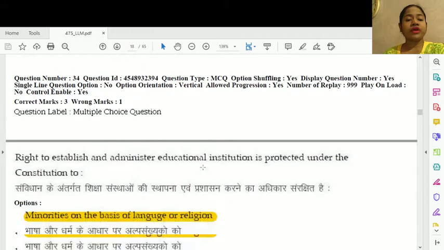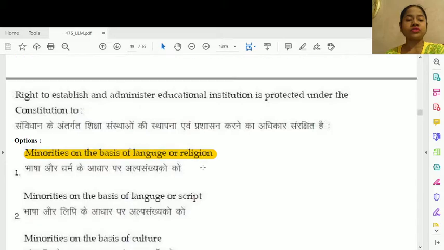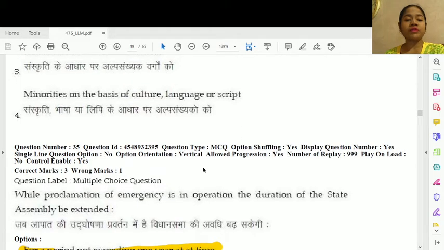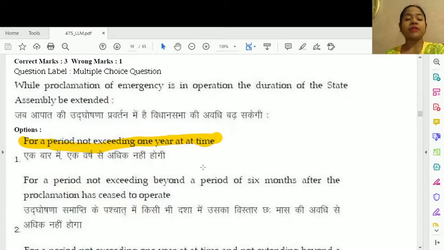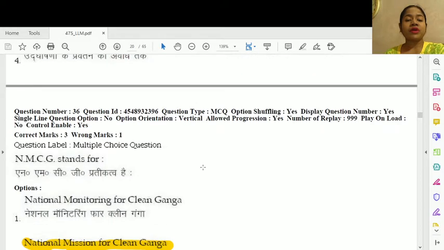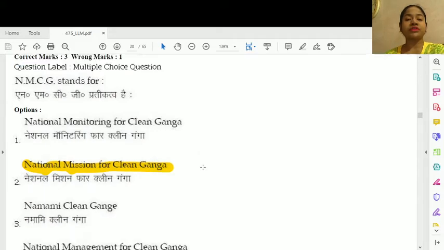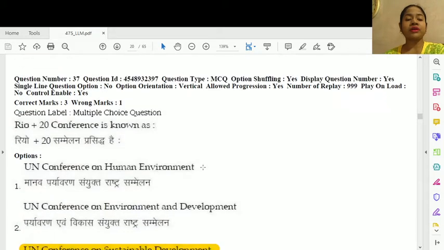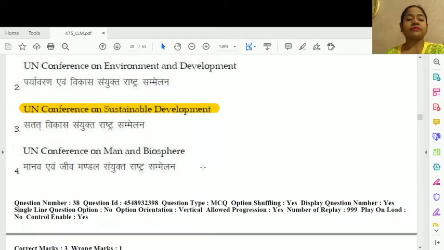Question number 34. Right to establish and administer educational institution is protected under the Constitution to minorities on the basis of language or religion. Question number 35. While proclamation of emergency is in operation, the duration of the state assembly can be extended. This is option number 1, for a period not exceeding 1 year at a time. Question number 36. NMCG stands for National Mission for Clean Ganga. Question number 37. Rio Plus 20 conference is known as, so this is also known as UN Conference on Sustainable Development.